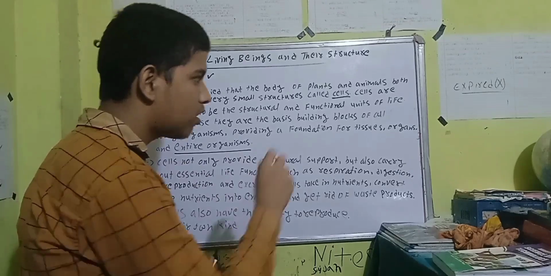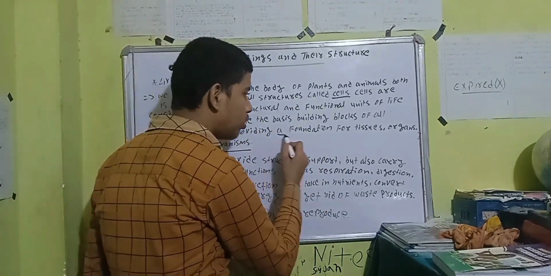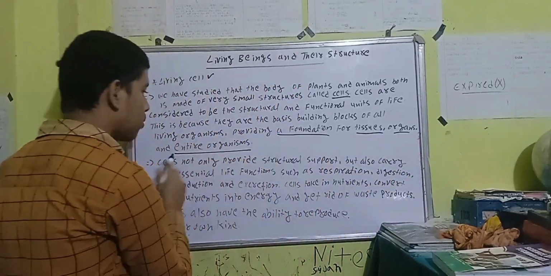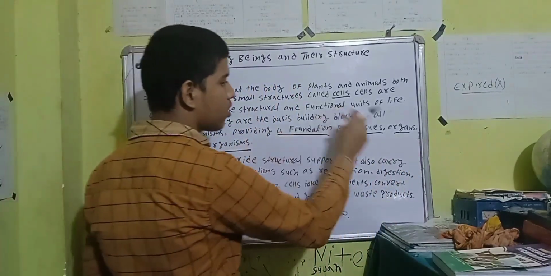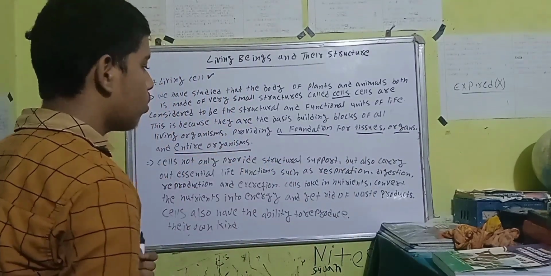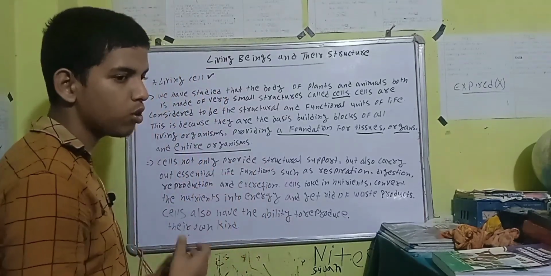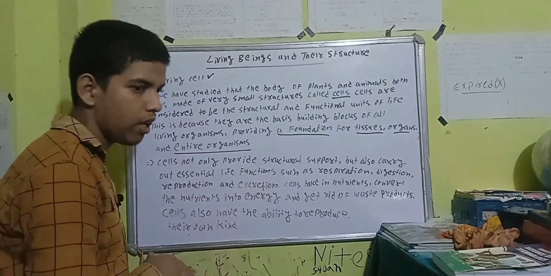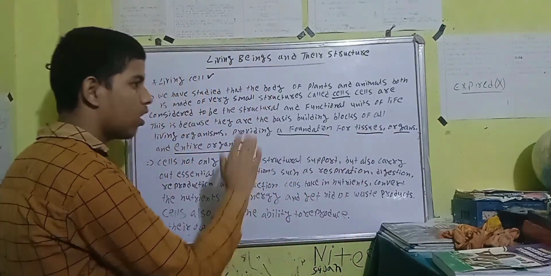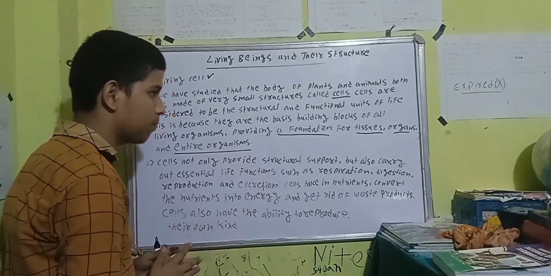So cells provide a foundation for what? Tissues, organs, and the entire organism. So basically, cells provide a base. Foundation is a base, right? A base for tissues, organs, and the entire organism, right?